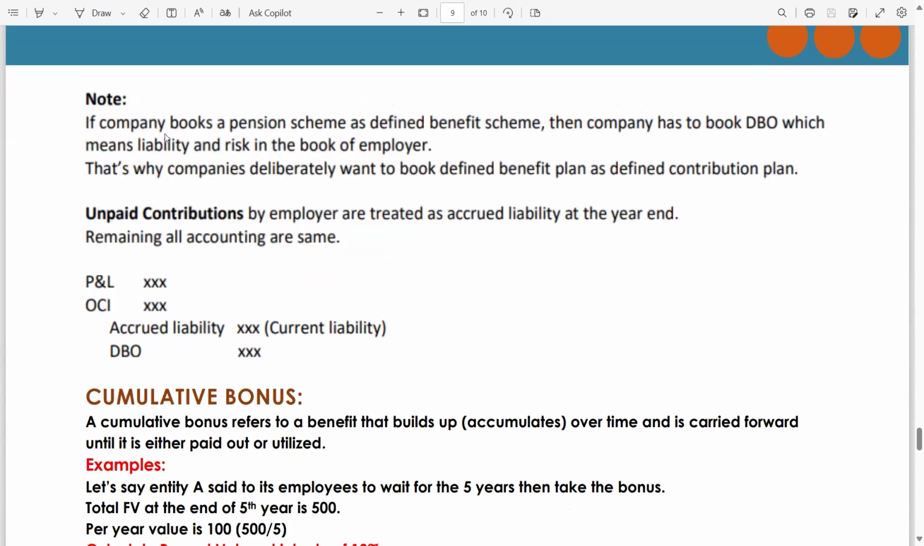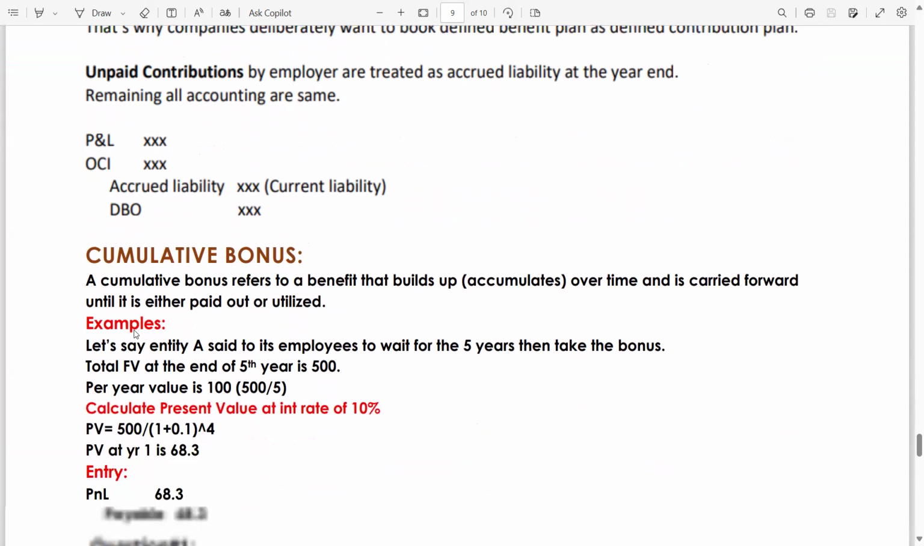Now there is a note for you. If a company books a pension scheme as a defined benefit scheme, then the company has to book DBO, which means liability and risk, in the books of the employer. That's why companies deliberately want to book a defined benefit plan as a defined contribution plan. Unpaid contributions by the employer are treated as accrued liability at the year end. Of course, the employer has not yet paid, so it's an obligation for them. Remaining all accounting is the same: P&L debit, OCI credit, accrued liability. Previously, we booked cash. Now the employer has not yet paid the contribution. That's why we record it as a liability.